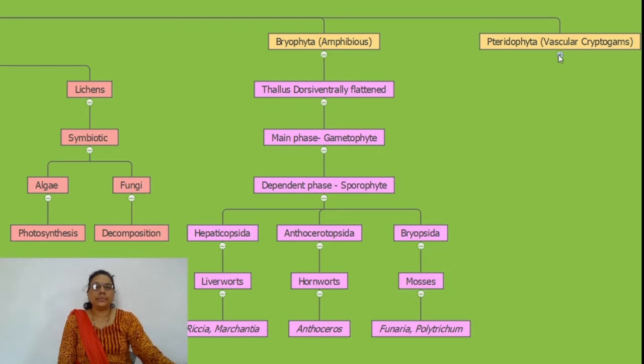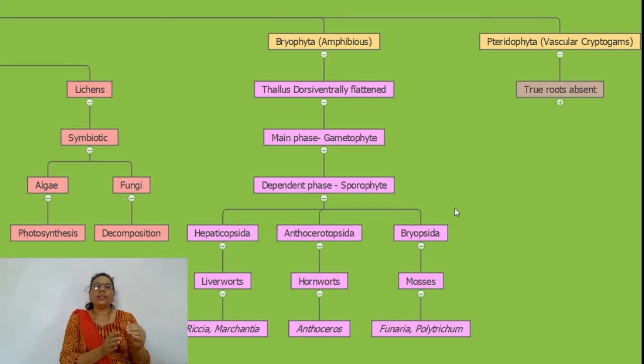The third division is pteridophytes. They are commonly called vascular cryptogams. As we studied in Thallophyta, they give firstly unicellular bacteria, then algae, fungi, symbiotically associated lichens, bryophyta, amphibious plants, and then the pteridophyta.